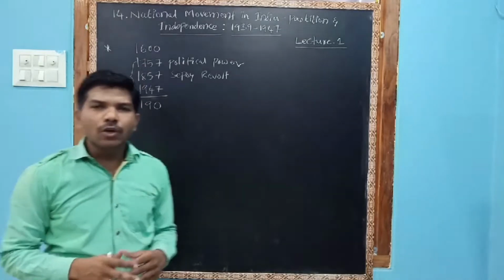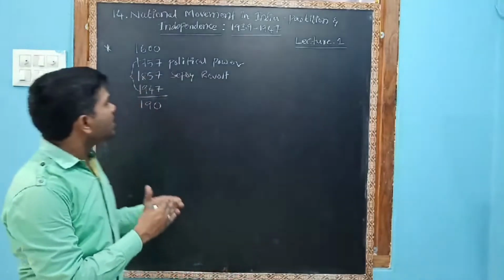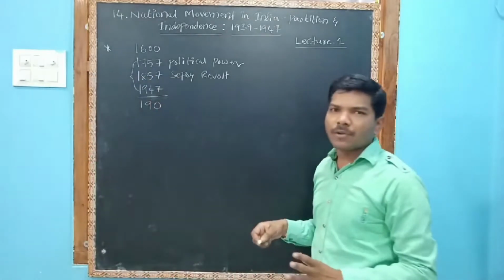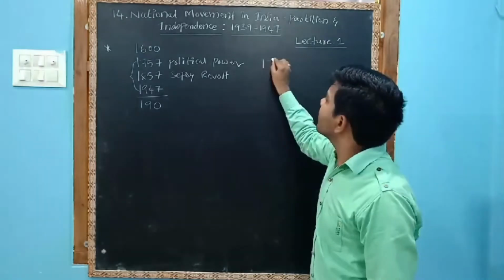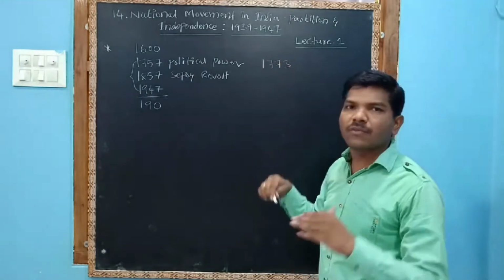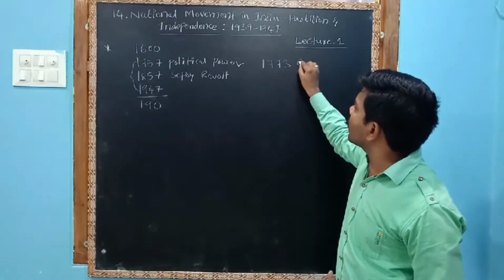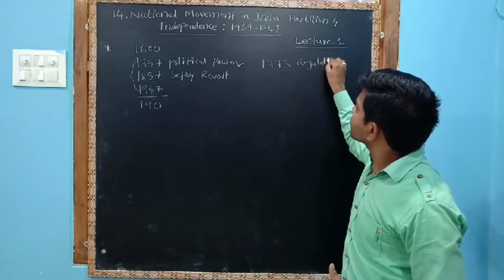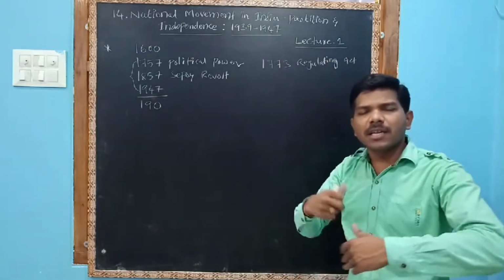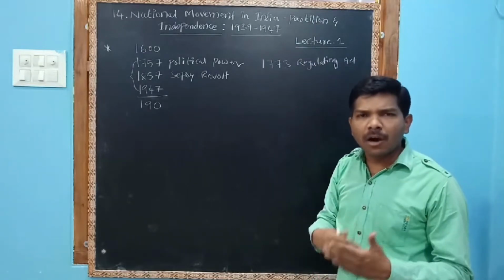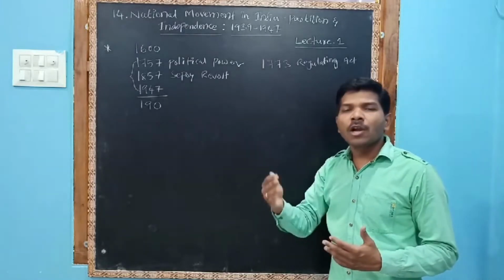To rule India, they made different acts, to govern India. The first act they made was the 1773 act, also called the Regulating Act. After that, many acts were made, day by day, year by year. They were trying to make good governance, but for themselves, not on behalf of the Indians.